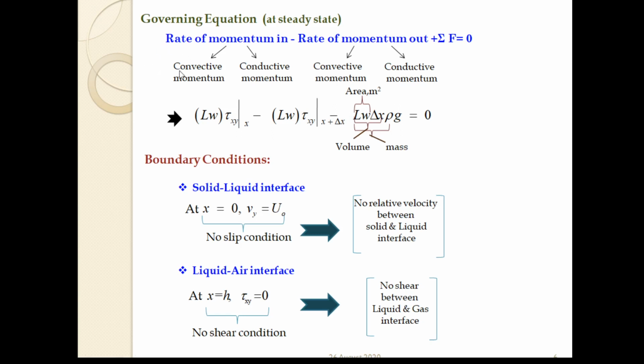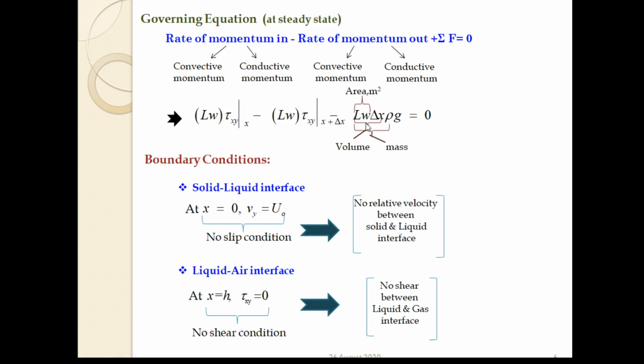So the convective terms cancel each other because of having the same convective mass. Only the term for the conductive or molecular transport of momentum remains, which is LW tau xy at x minus LW tau xy at x plus del x, minus the gravity force.